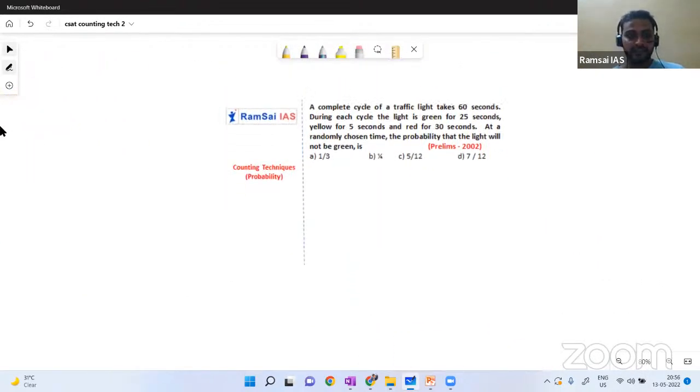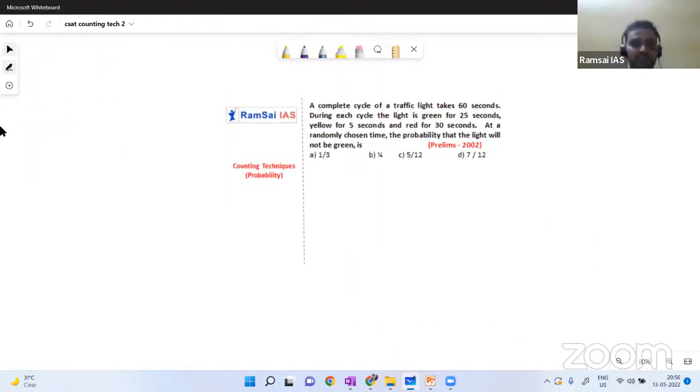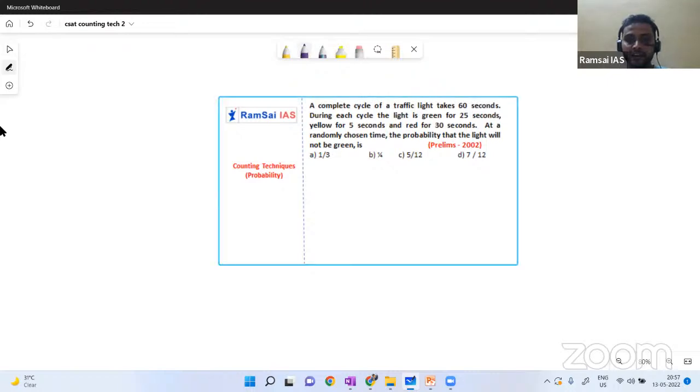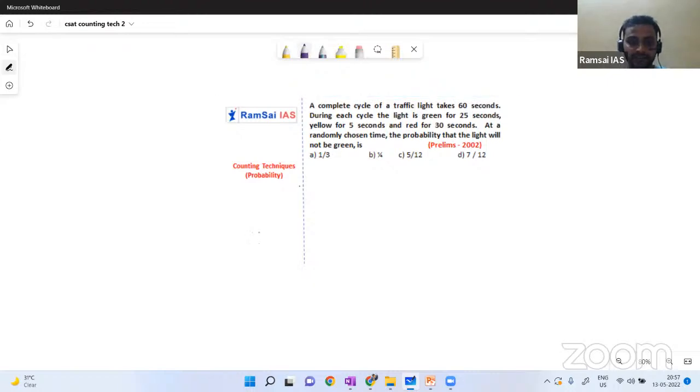We'll go with the next probability question. A complete cycle of a traffic light takes 60 seconds. During each cycle, the light is green for 25 seconds, yellow for 5 seconds, and red for 30 seconds. At a randomly chosen time, the probability that the light will not be green is dash.